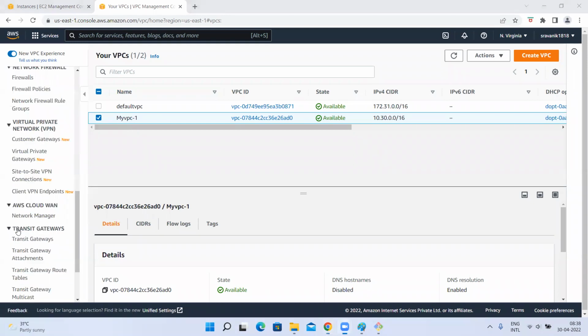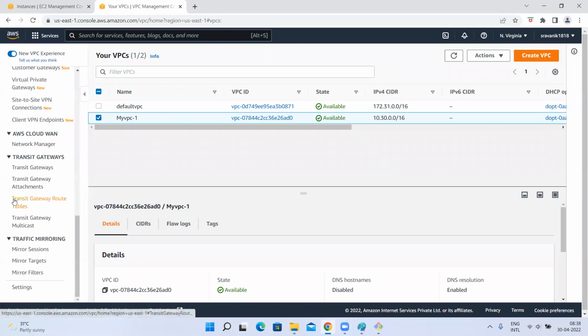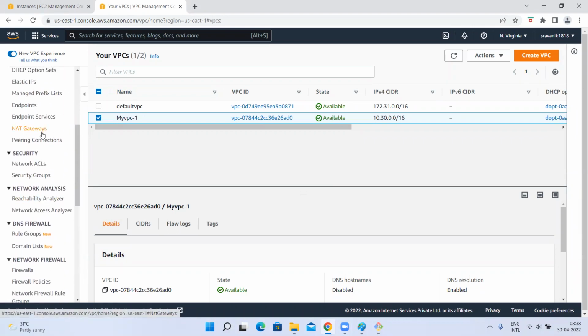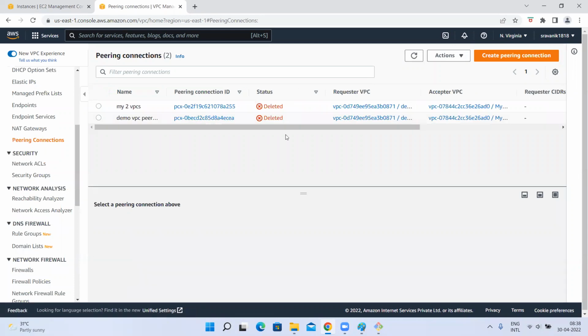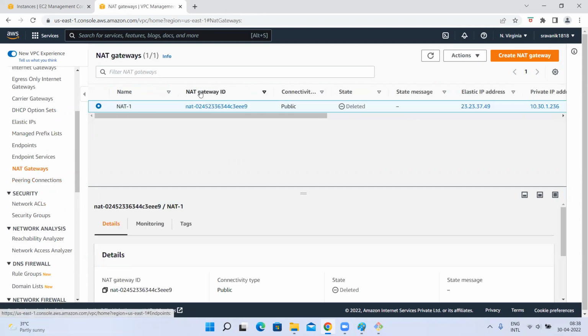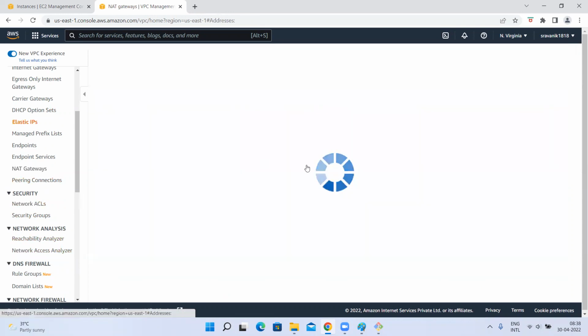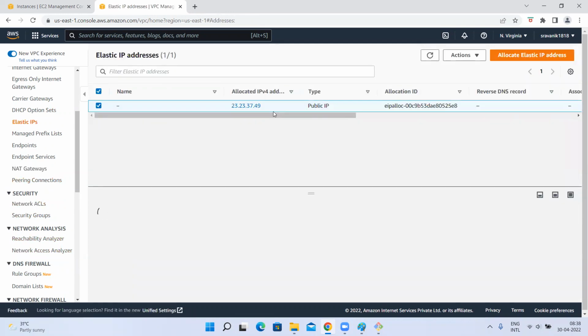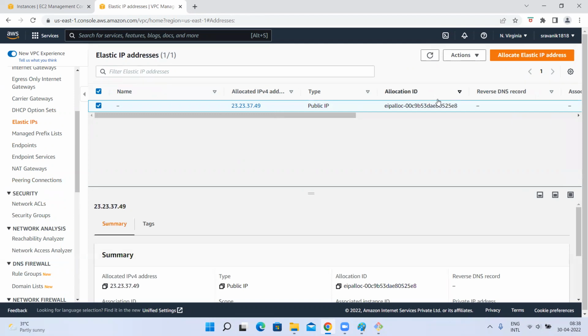What is that? Peering. Okay, let me check that. Else it will not point to that. So these are deleted. Okay, let's try to do that after some time. But for now, we created and we deleted NAT. Okay. Next, is there any elastic IPs? Just we need to make sure everything is deleted. Elastic IP, delete this, else it will get charged.